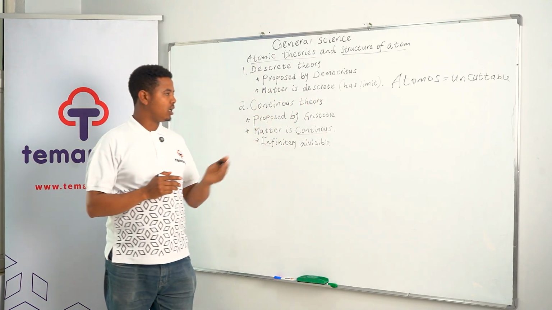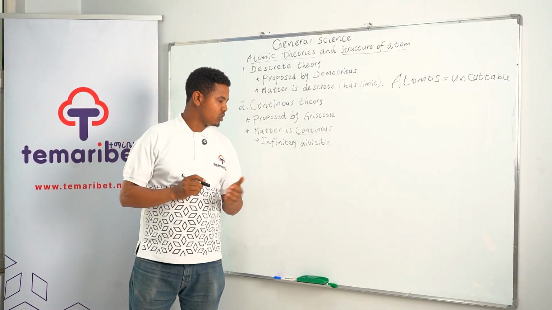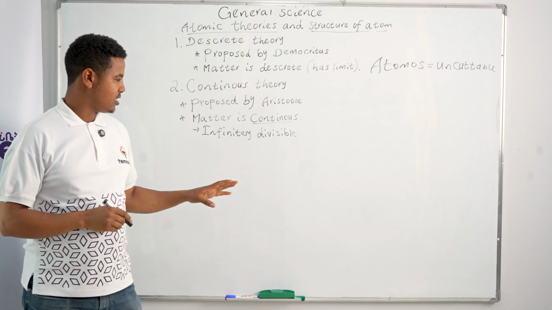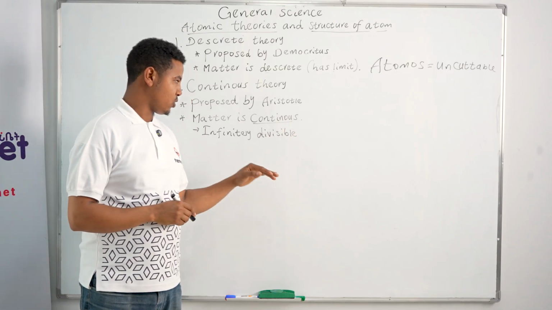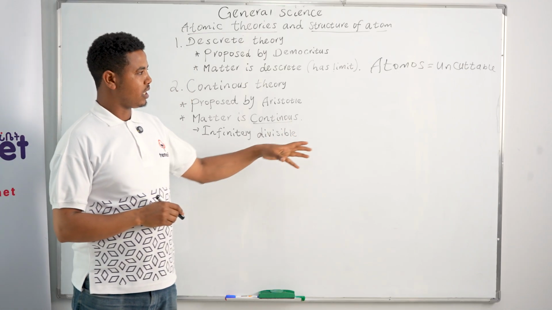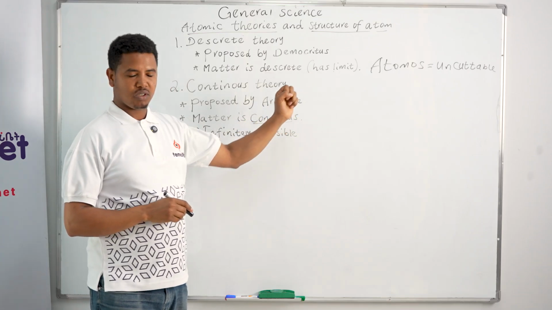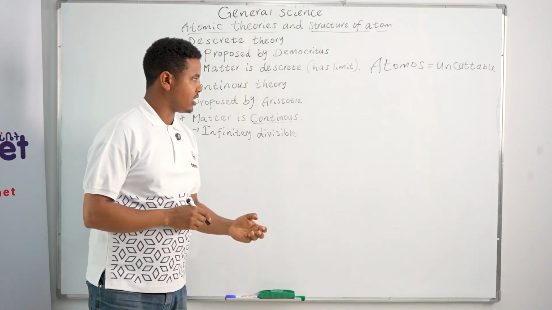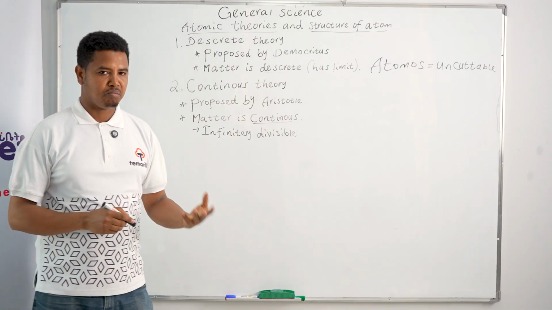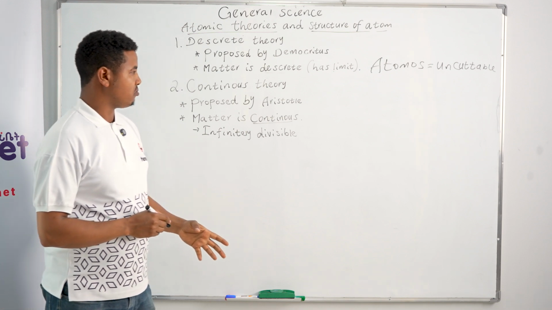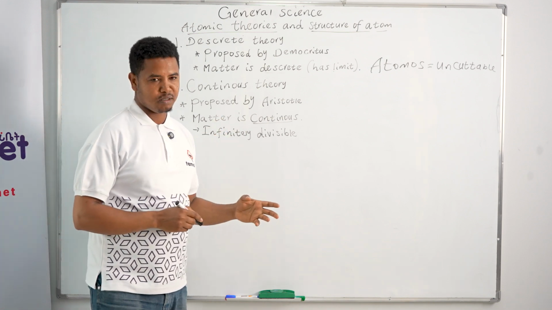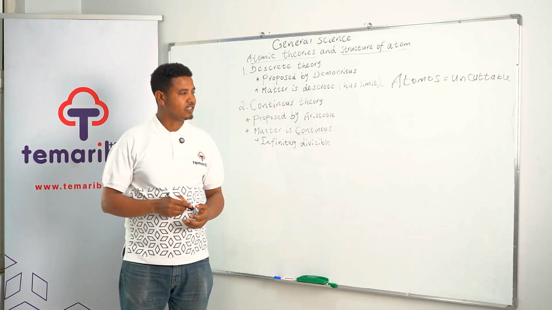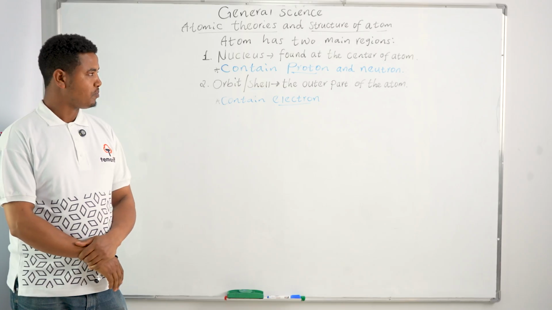But according to Aristotle, matter is infinitely divisible. That means it has no limits. So he didn't believe in the theory of atom at all. He rejected the idea of atom. But the Democritus idea is acceptable in modern chemistry as well. So we'll look at the structure of atom, and we'll confirm the idea of Democritus. Let's see the structure of atom.